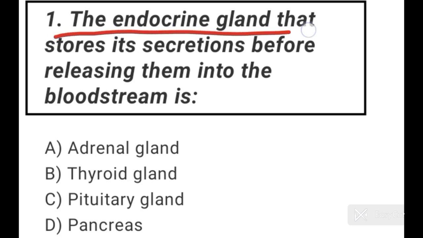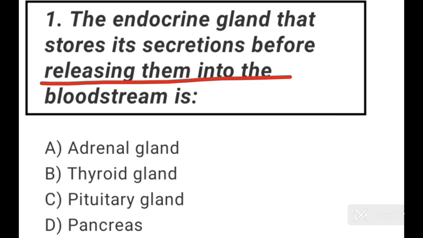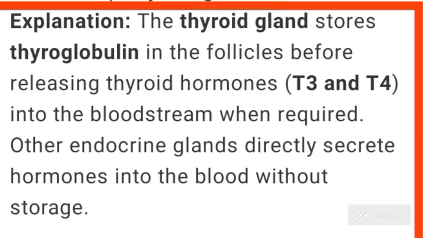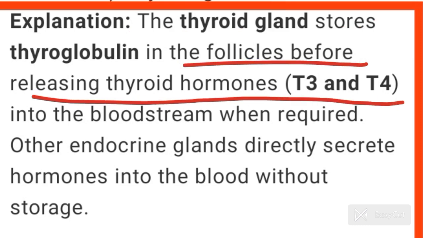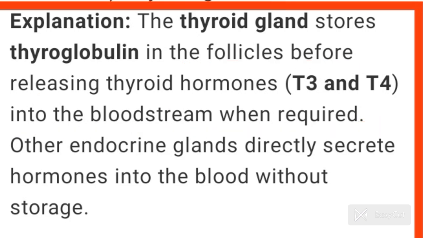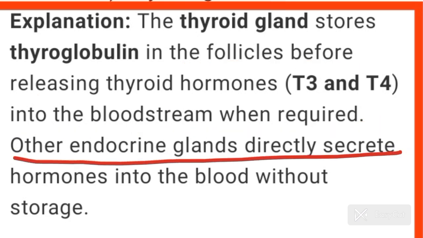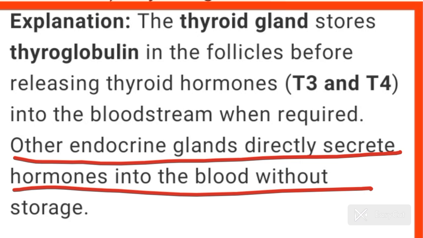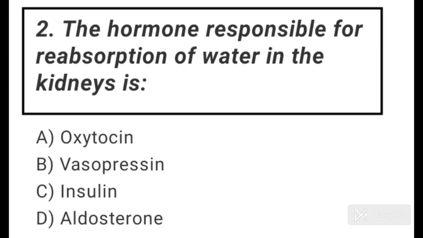The endocrine gland that stores its secretion before releasing them into the bloodstream is, answer is option B, thyroid gland. The thyroid gland stores thyroglobulin in the follicles before releasing thyroid hormone T3 and T4 into the bloodstream when required. Other endocrine glands directly secrete hormones into the blood without storage. Now come to question number 2.